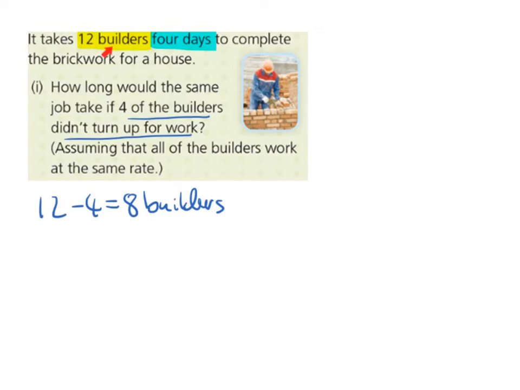So if it takes 12 builders 4 days, then it's going to take less builders more time. Because if the number of people goes down, the time it takes will go up. Likewise, if the number of people went up, the time it would take will go down. This is known as inverse proportion.